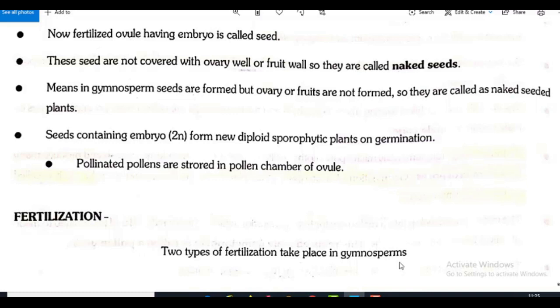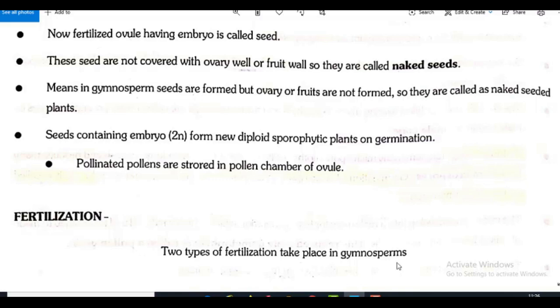And here what is not present? Ovary wall or fruit wall is not present. So the seeds are naked. That's why these gymnosperms are known as naked seeded plants. This topic is clear for you?